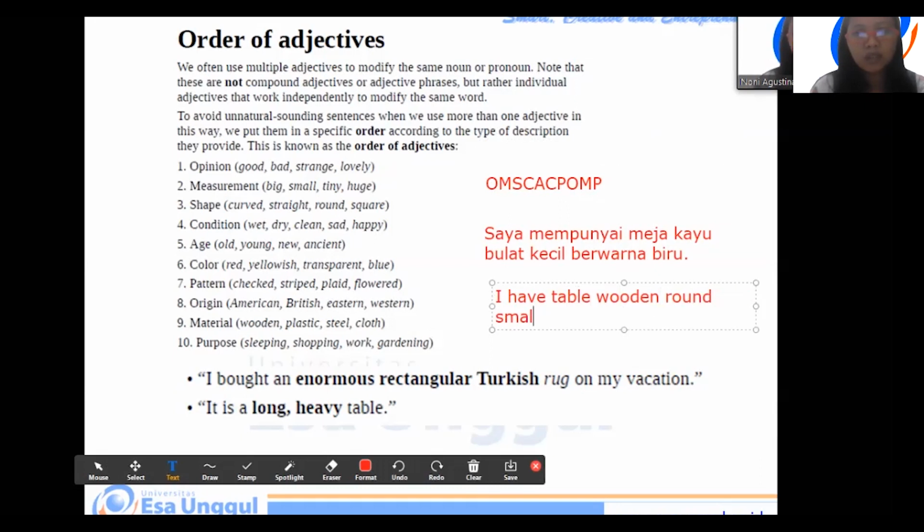Kecil, small. Biru, blue. Now, we look at the noun and the adjective. The noun, table. So we put it at the end of the sentence, table. Next, wooden. Wooden is the material. So we put wooden here.